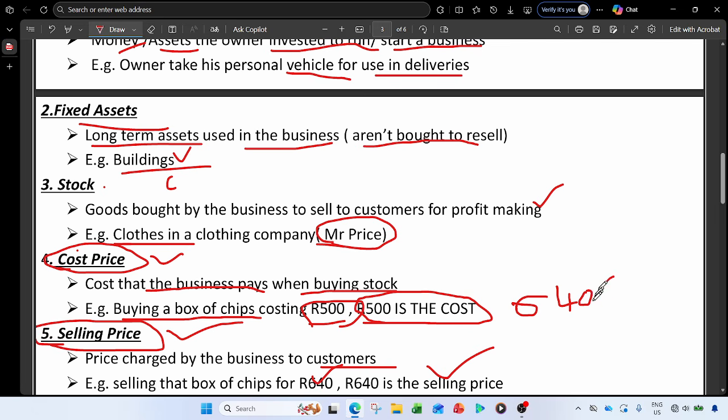So you know that the cost is 100% because nothing is added. But now they are adding a markup so that they can receive a profit. So they increased the cost price so that they can make a profit. Now they can't buy something for 500 and sell it for 500 again.